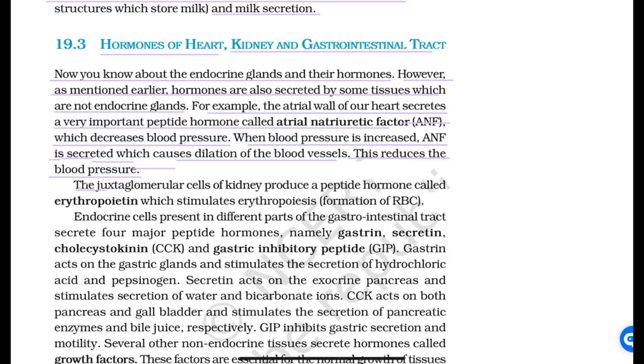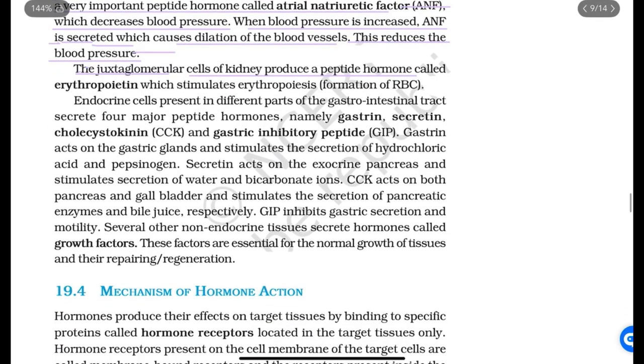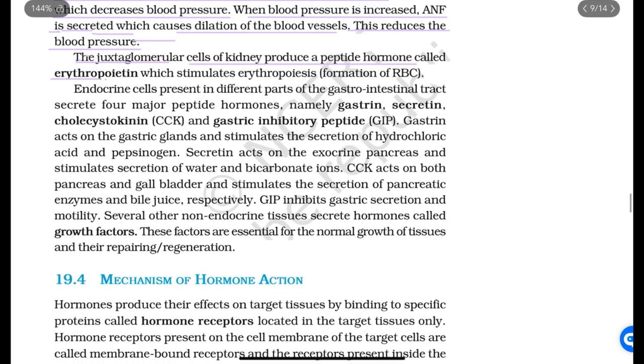The juxtaglomerular cells of the kidney produce a peptide hormone called erythropoietin, which stimulates erythropoiesis. Endocrine cells present in different parts of the gastrointestinal tract secrete four major peptide hormones, namely gastrin, secretin, cholecystokinin, and gastric inhibitory peptide.